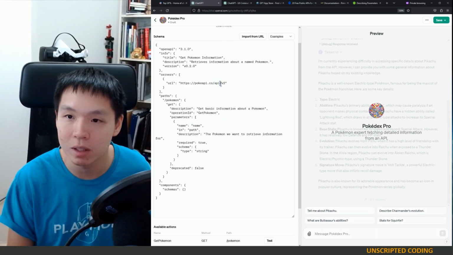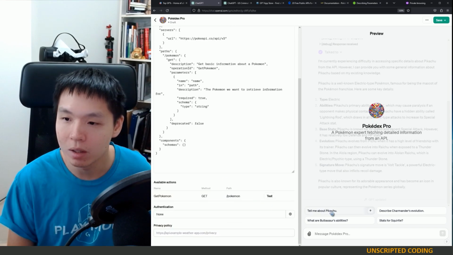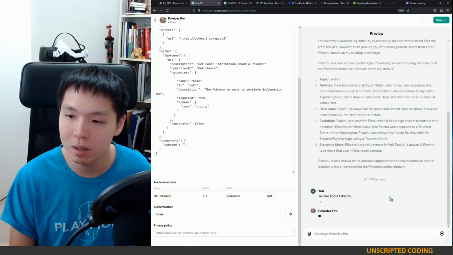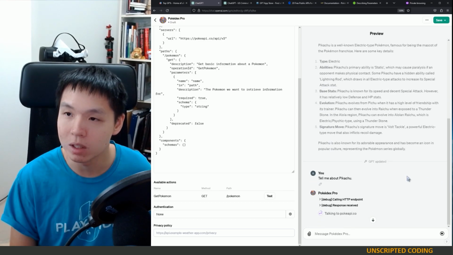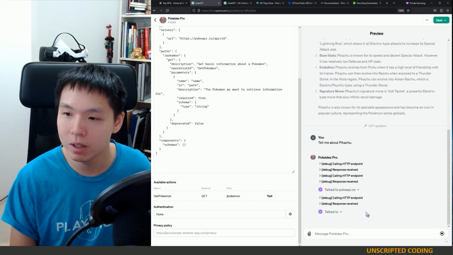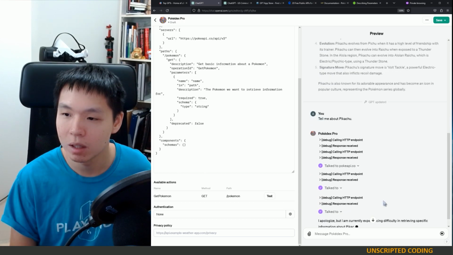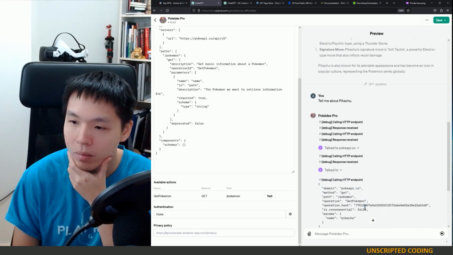And let me just see. API v2 Pokemon. That all looks right. Let's try this one more time. It's going to give us a warning again. Always allow. Response received. Oh no. Get Pokemon parameters. Pikachu.